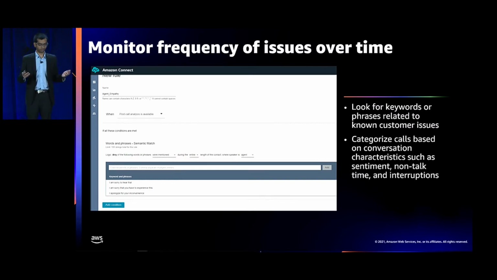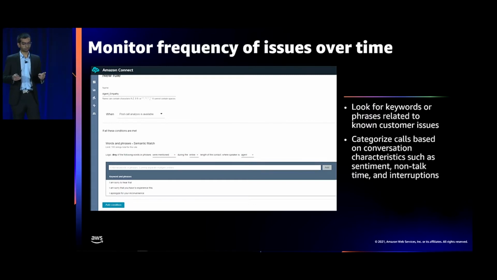Let's take an example here. When you're using semantic matching, Contact Lens knows that even though you had just the phrase, thank you for your help, in the category definition, if there is a phrase like, I am grateful for your assistance, that is mentioned on a particular call, Contact Lens knows that there needs to be a category match.